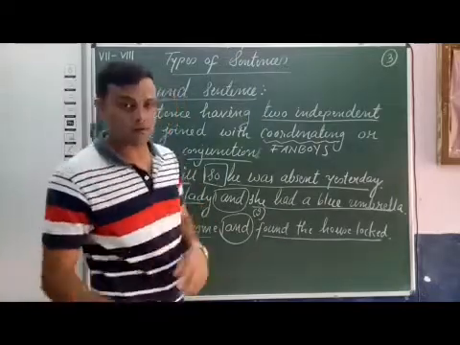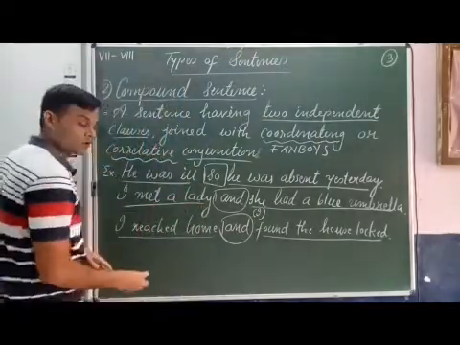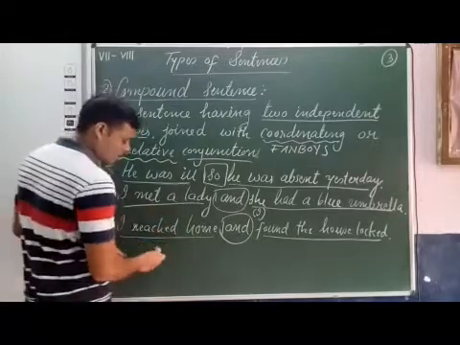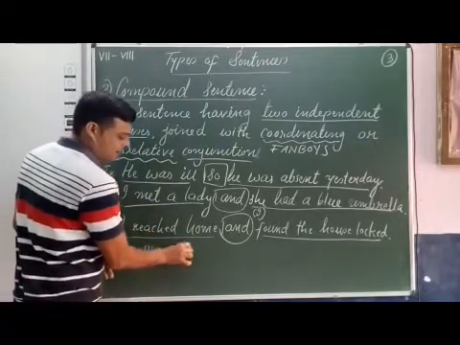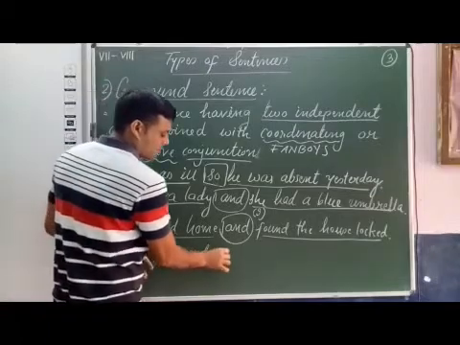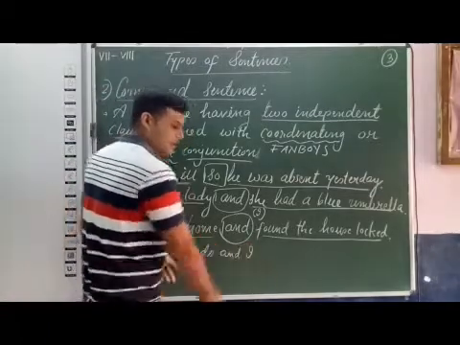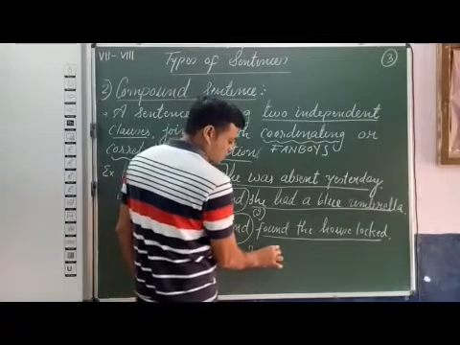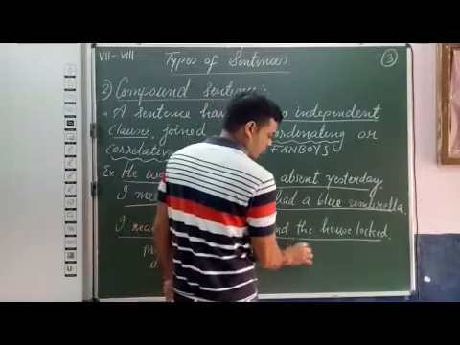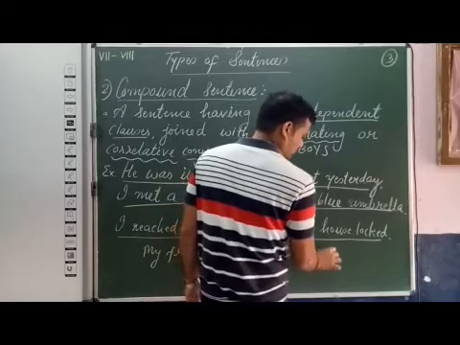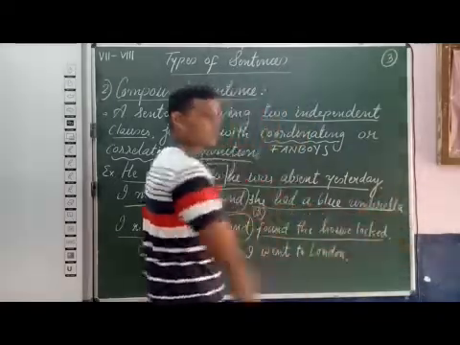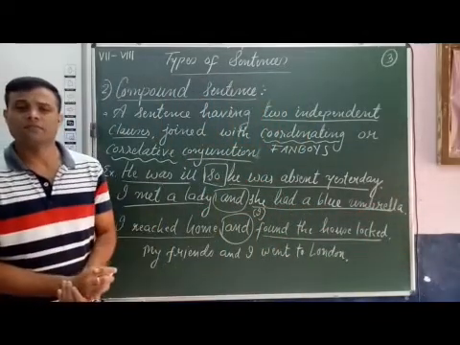Now students, I want to draw your attention. My friends and I went to London. Now see this sentence.